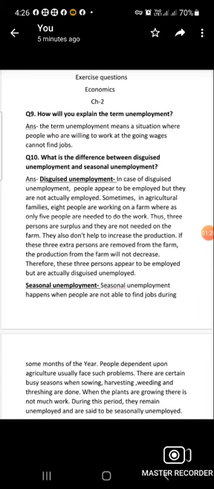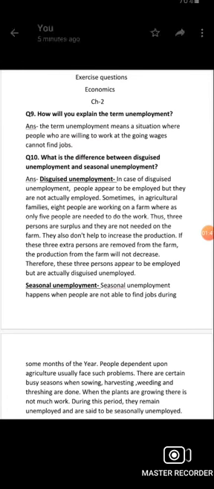First of all, we will discuss disguised unemployment. In case of disguised unemployment, people appear to be employed, but they are not actually employed.